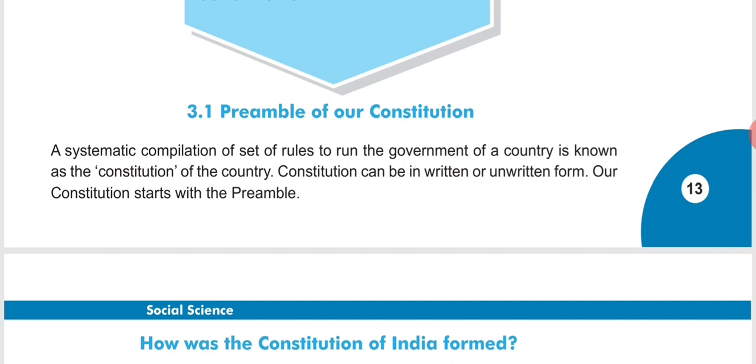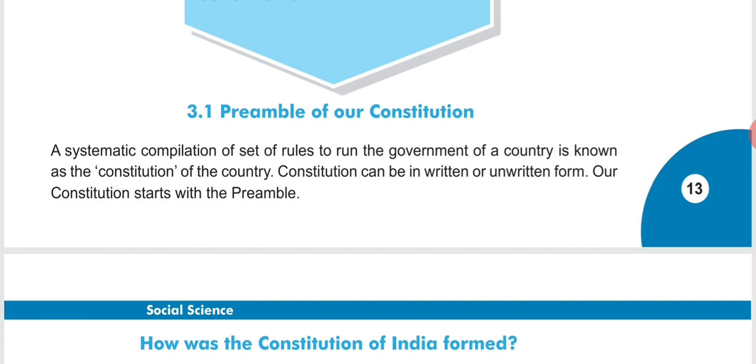Is it clear everyone? Fine. So we can say that constitution is a document which finally views the ethos and ideals of a country. Ethos means what? So, constitution is a document which shows us the ethos, that means the spirit of a culture of a community and its attitude, right? And ideals. Ideals means what? So, ideals means the standards or the principles which are aimed at, right?